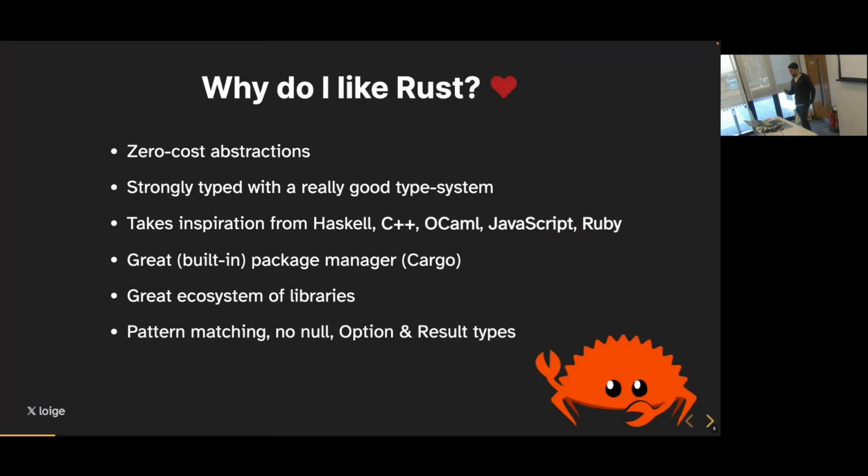And then there are lots of features in the language that I really like. I'm going to be showing you some examples in a minute, but I can mention pattern matching. There is no null type, and the lack of a null type is fulfilled by a type called Option. And then there are no exceptions, because there is a type called Result to trap errors.